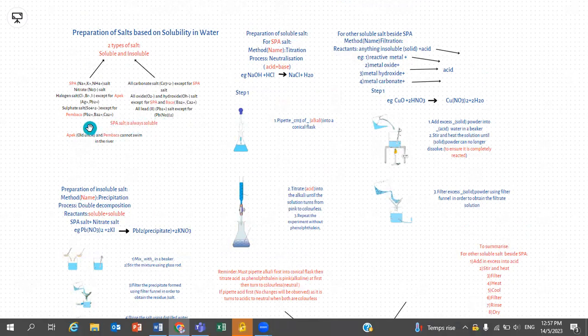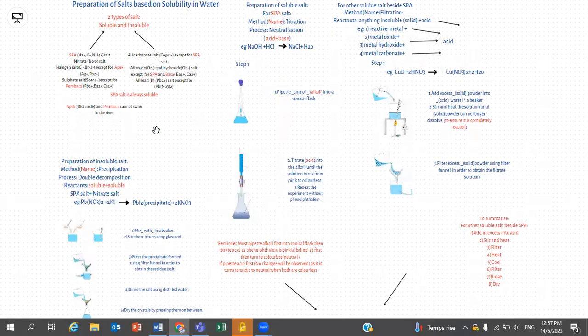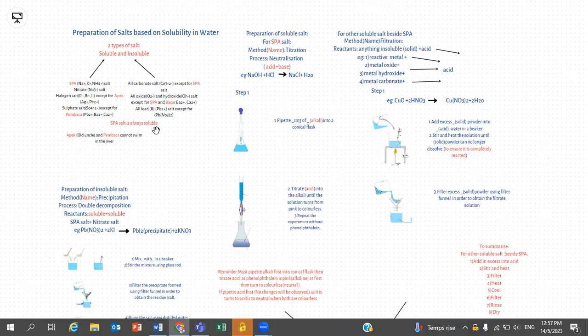And how do I remember which ions paired with halogen and sulfate will become insoluble? I remember by APEC, Old Uncle, and Pembacha cannot swim in the river, cannot dissolve in the water. It's an insoluble salt, something like this.